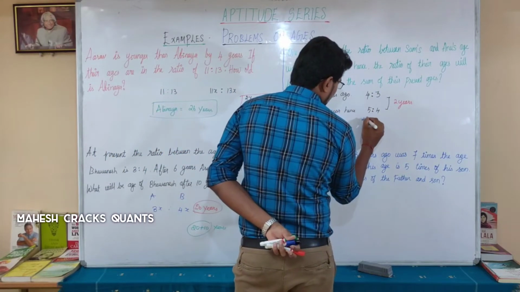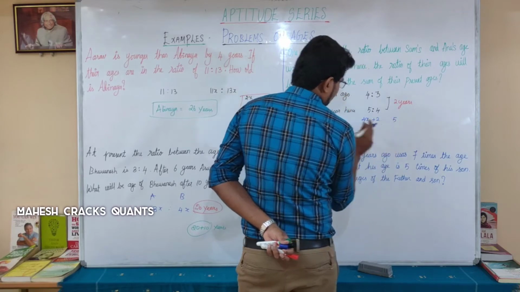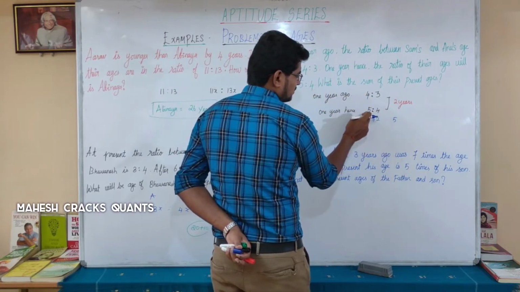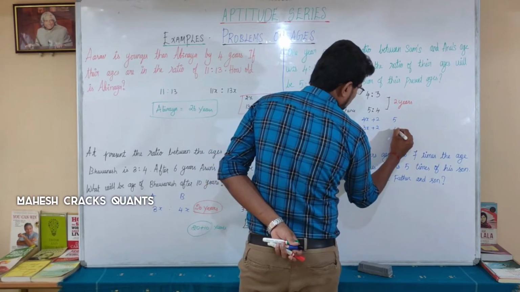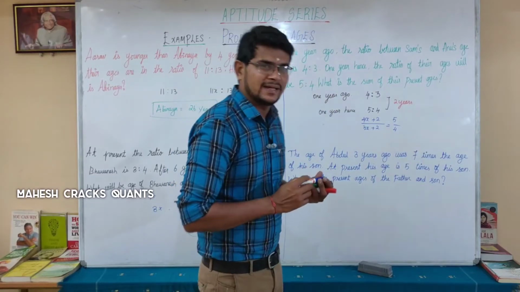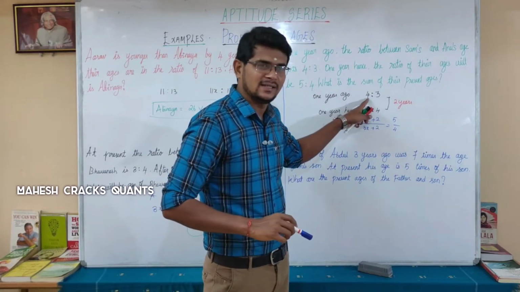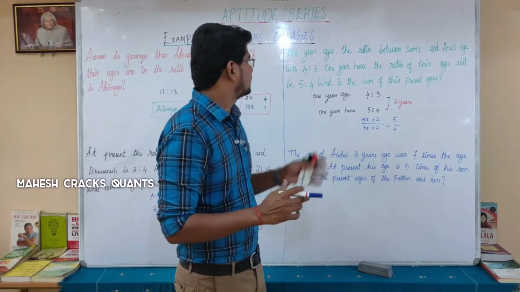4x is the 1 year ago value, plus 2, which becomes 5. 3x plus 2, which becomes 4. Equate this, you will get the x value. When you get the x value, substitute it here, you will get the 1 year ago's age of those two members.